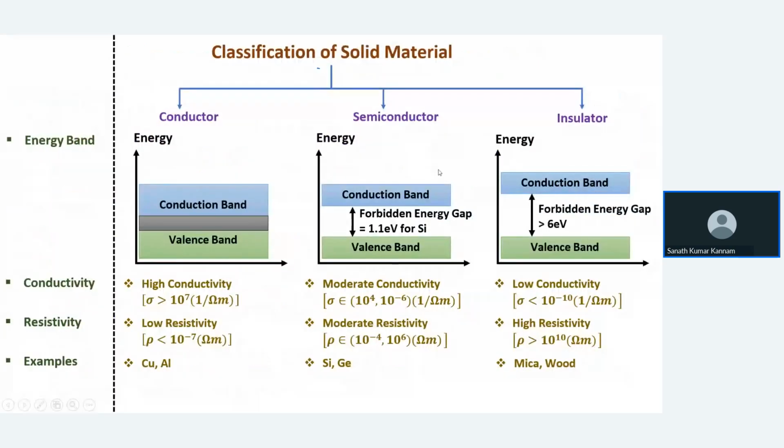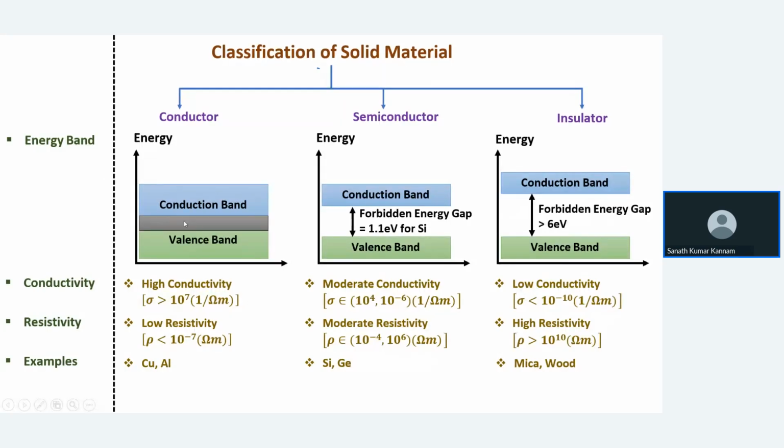If you see the classification of solid materials, they are divided into three types: conductor, semiconductor, and insulator. This is the energy band diagram. First we will see the conductor and insulator. What is the difference between conductor and insulator? For conductors, examples I told you are copper, aluminum, silver, gold. These are all good conductors.